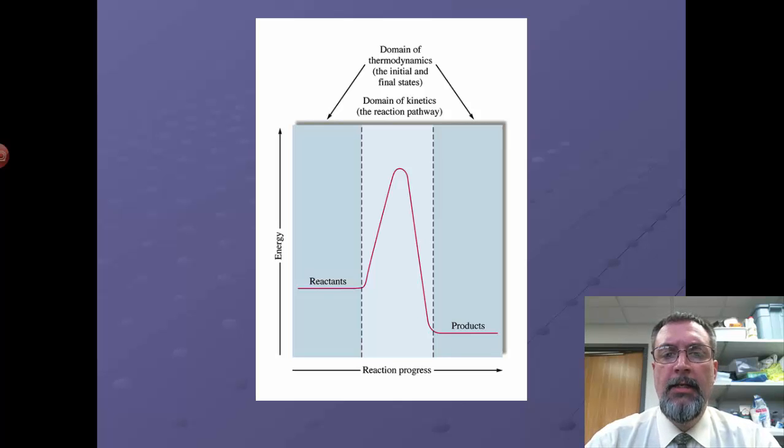Notice that deals with the outer two-thirds of this diagram. The inner third, the bit where the activation energy is and that very high spike on the graph, that's all dealt with in kinetics. That's your transition state, for example.